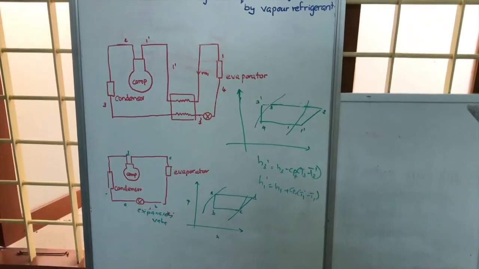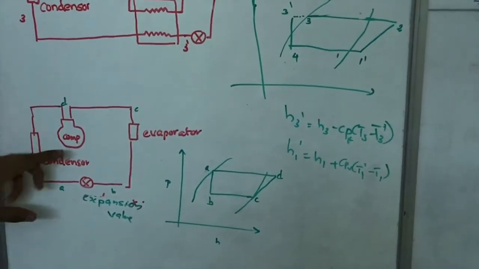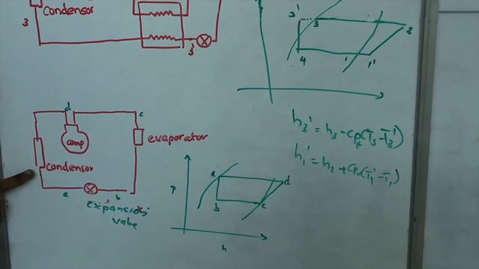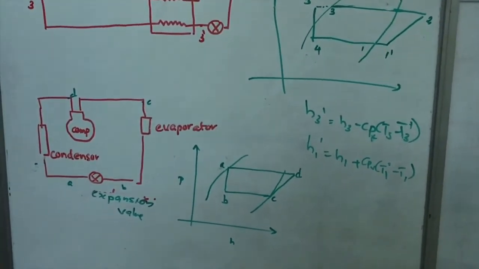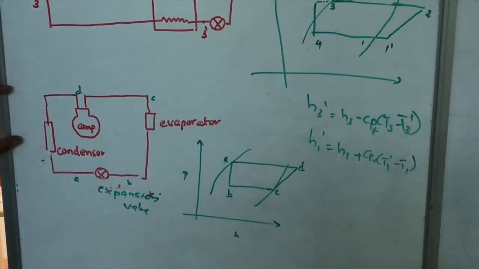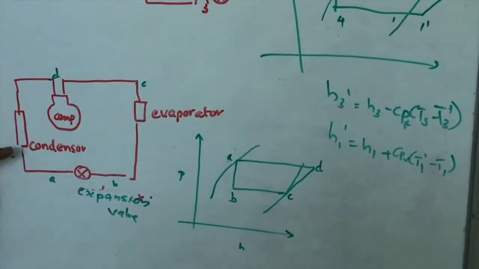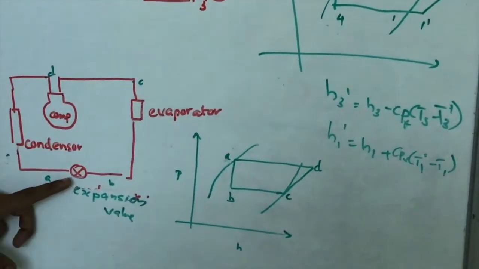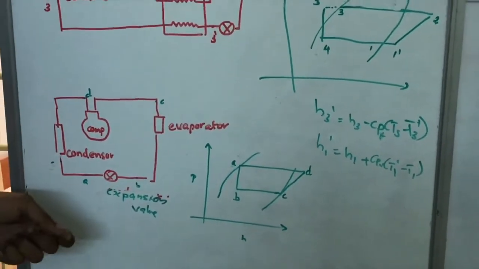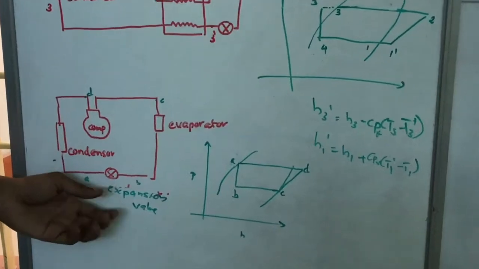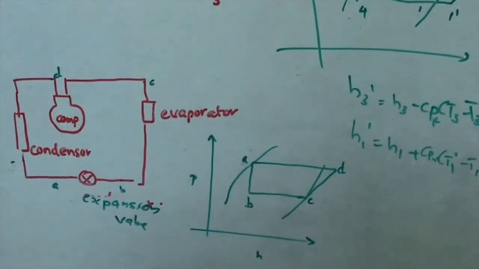Here, after the condenser, where some vapor is changing into liquid form, that is condensation. That is happening in the condenser. After the condenser, that liquid passes through an expansion valve. When it passes through the expansion valve, pressure is reduced, because the expansion valve is the only place where expansion takes place. As expansion takes place, pressure is reduced.